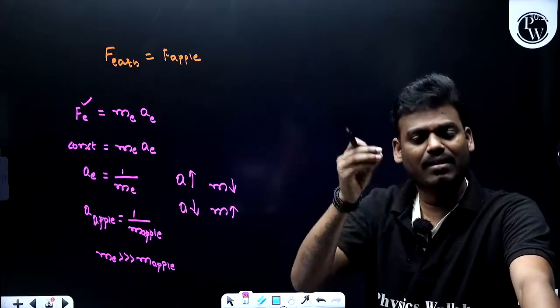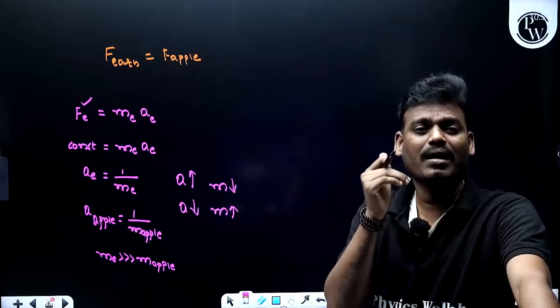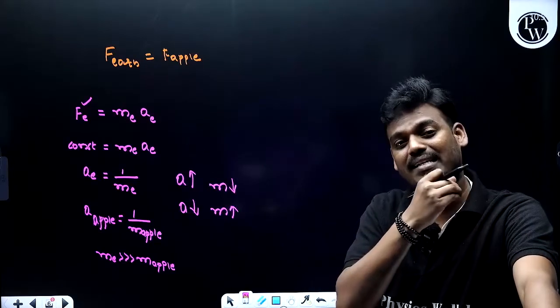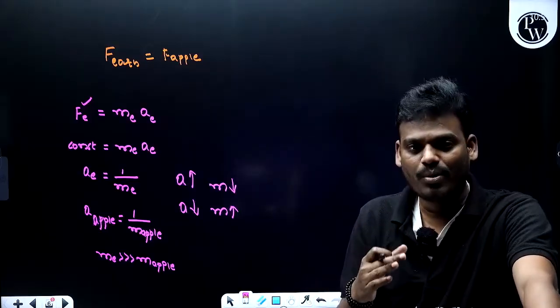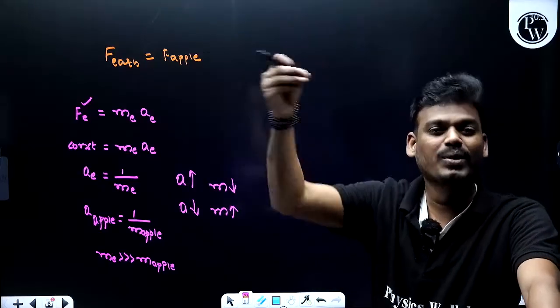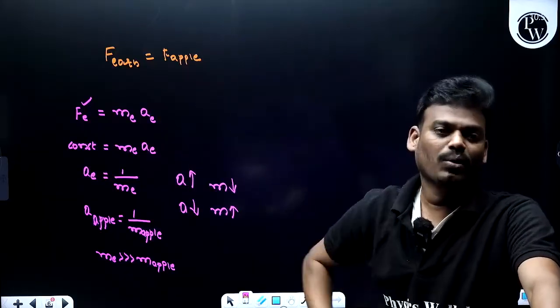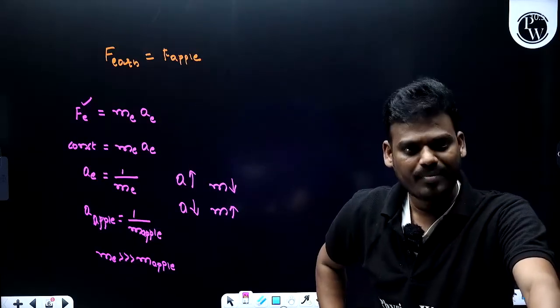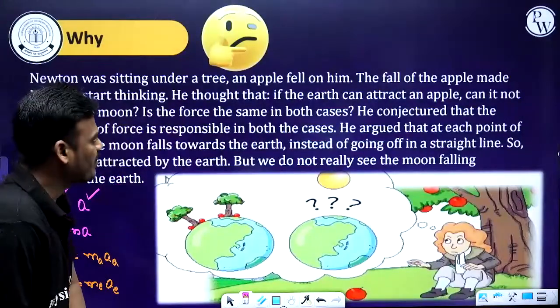That means there is a motion, but very small, slightly. You cannot imagine it, so you can consider it as negligible. Therefore, we can observe only the apple moving towards the earth, not the earth moving towards the apple. Okay, got it. So let's read this statement once.